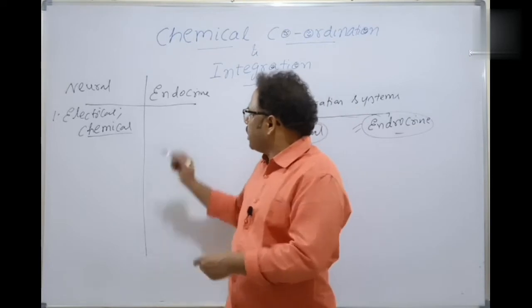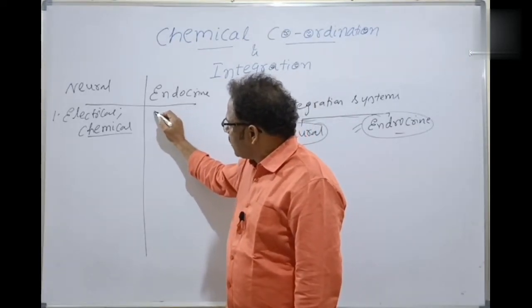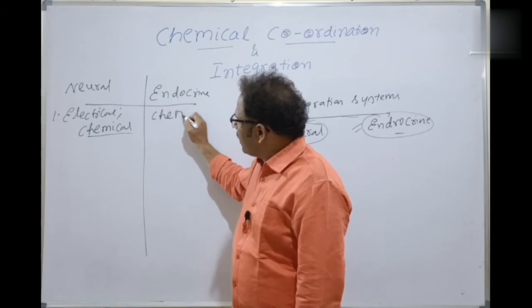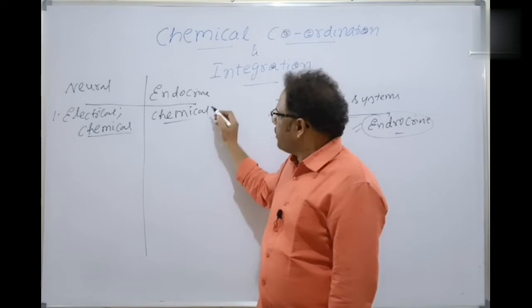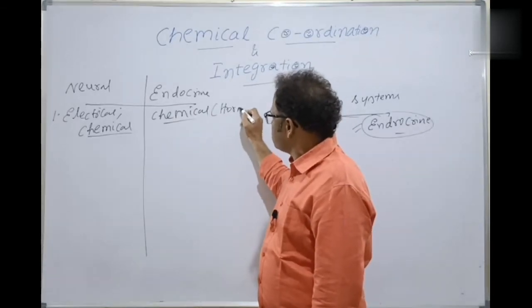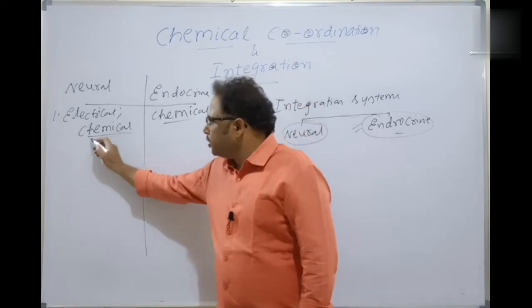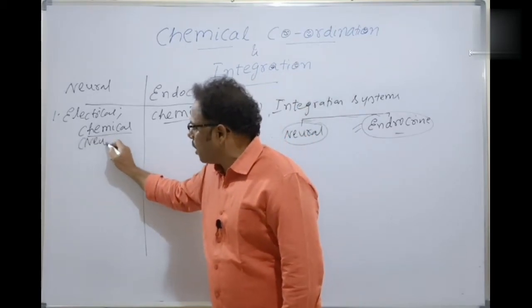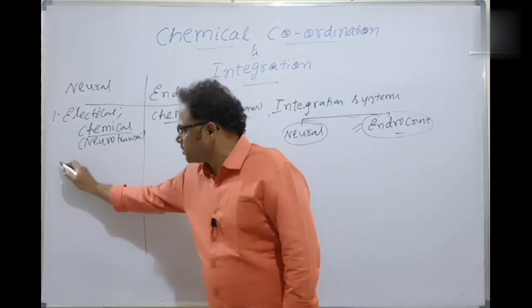Whereas in the endocrine system, the integration is possible because of the release of chemicals. That is, only chemical signaling is there, by the help of hormones. They release the hormones. Whereas here, chemicals in the form of neurotransmitters. That is the first difference.